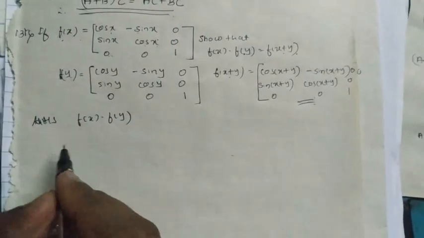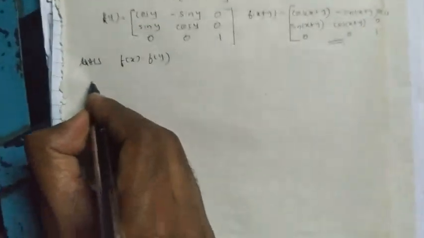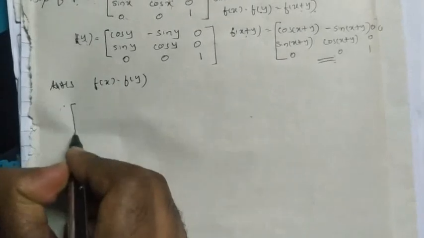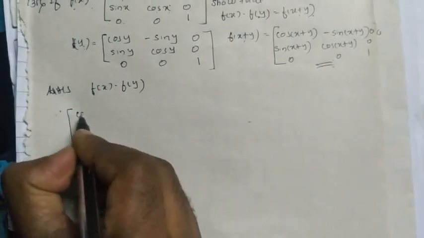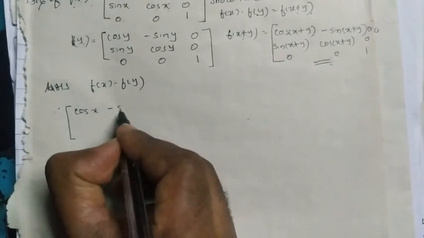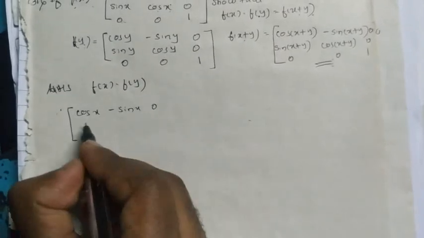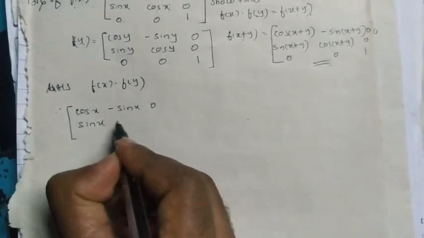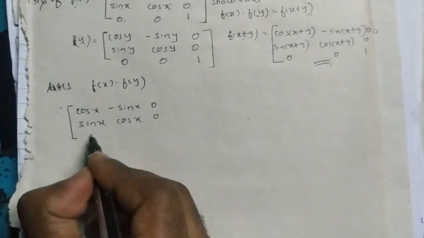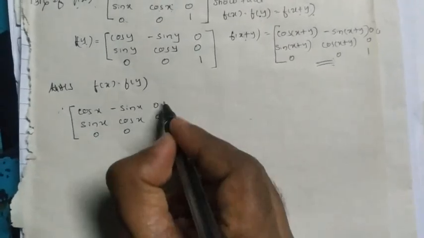What is f of x? It is cos x, minus sin x, 0, sin x, cos x, 0, 0, 0, 1.